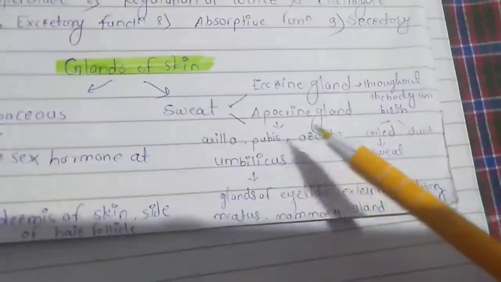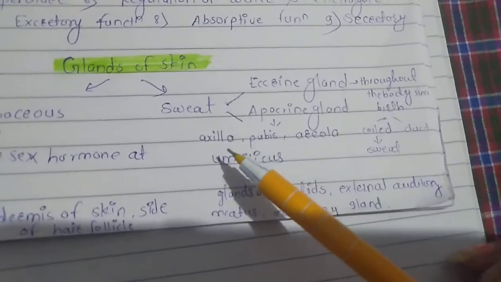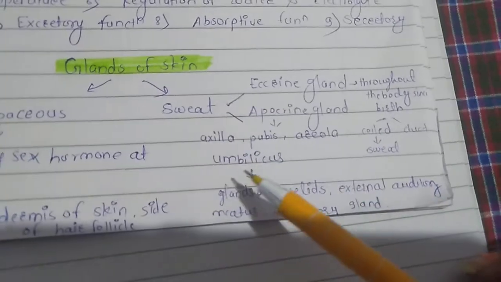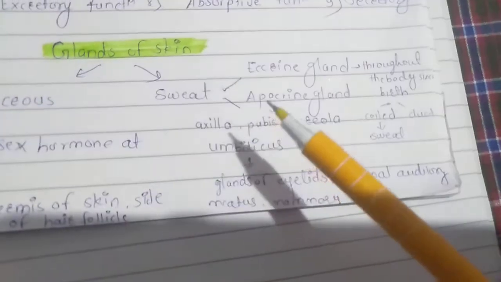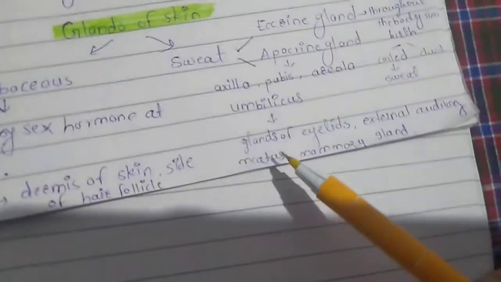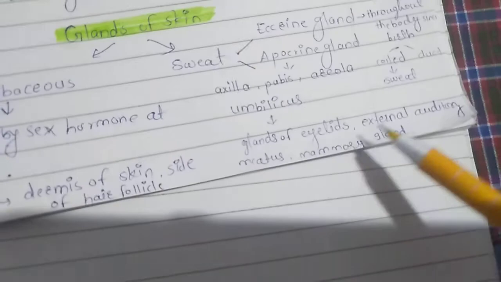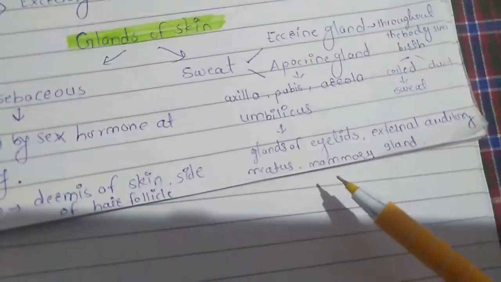Now the apocrine gland, which is present at the axilla, pubis, areola and umbilicus, and we can see it as a modified gland of the eyelids, external auditory meatus and mammary gland.